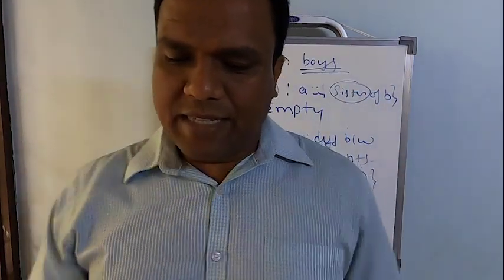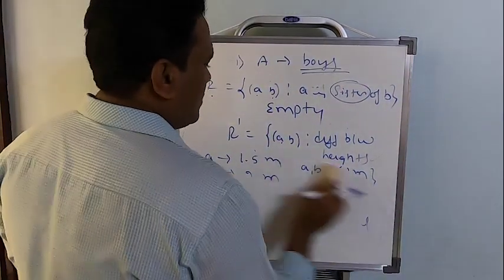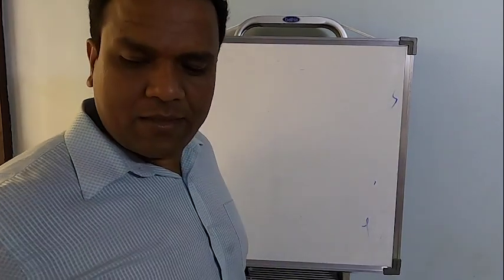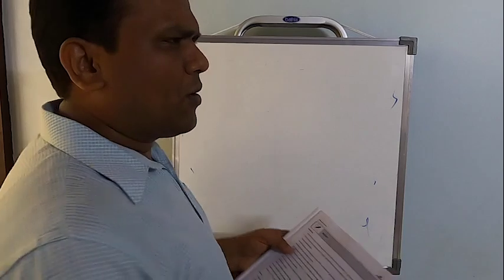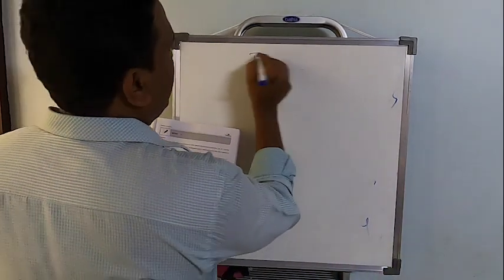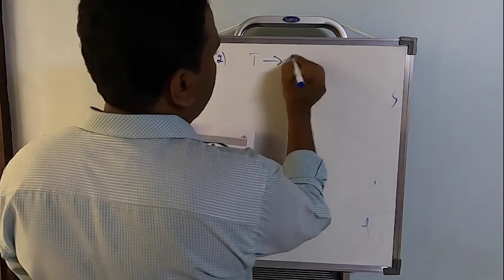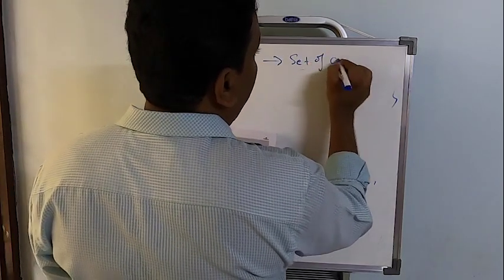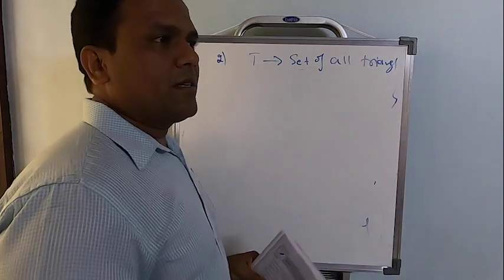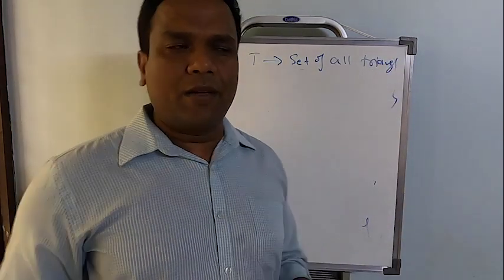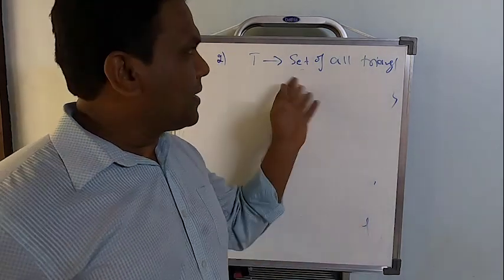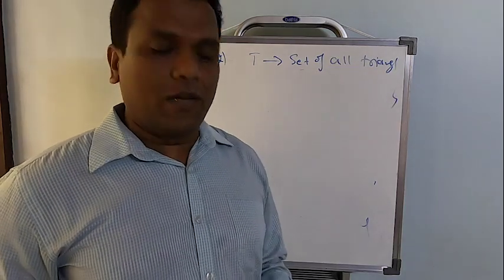Now let's move to the second example. The second example is based on triangles. Yes, all of you have studied congruent triangles actually. So, second example, T is the set of all triangles. It can be any triangle: isosceles, scalene, right angle triangle, equilateral, any triangle actually. That's why it's a set of all triangles.